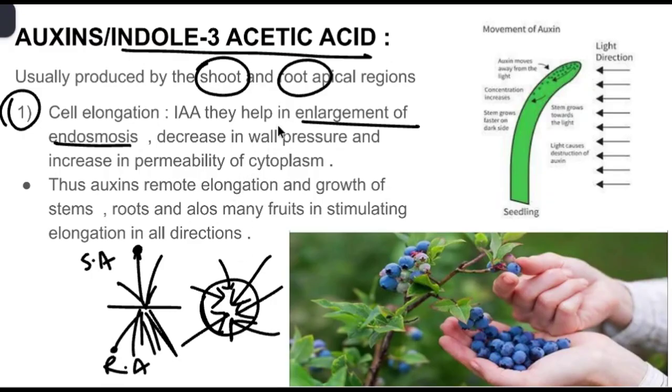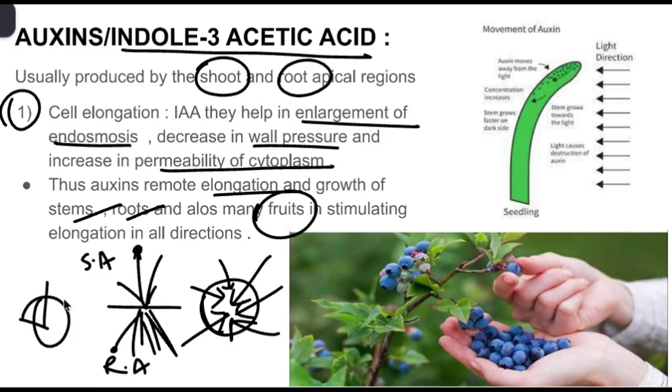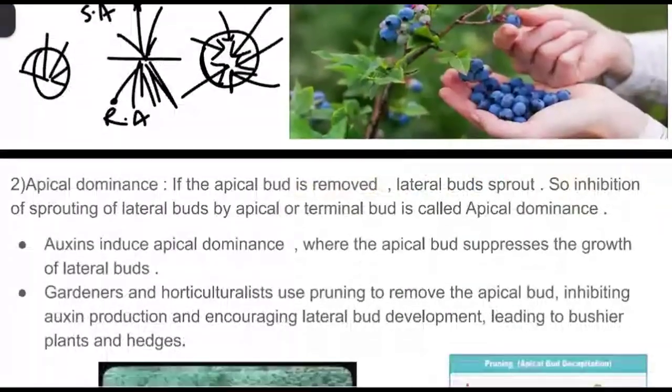So usually the cell will undergo enlargement because of endosmosis, and it also decreases the wall pressure and increases the permeability of cytoplasm. Thus auxins promote elongation and growth of the stem, roots and also fruits, stimulating elongation in all directions. So usually auxins will increase the size as well as length of the plant.